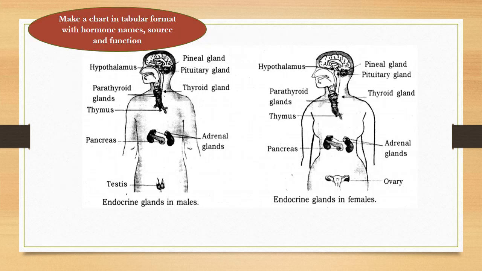So, now your homework. You will write today's date, then these 4 questions with answers, and then make a chart in tabular format with hormone names, source and function, at least one function for each hormone. Here we can see at least 10 glands. So name all these glands in the left side column, in the middle column where it is coming from, the source, and in the right side column, the function. Whenever the school reopens, I am going to check your copy.